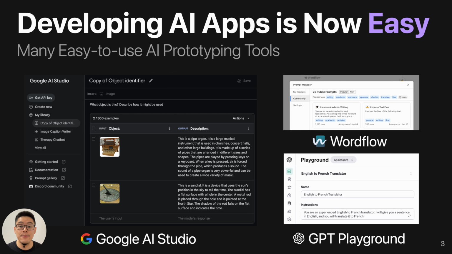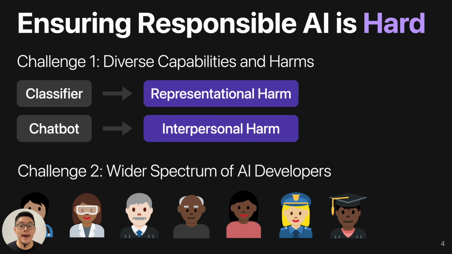While developing AI apps becomes easy, ensuring responsible AI becomes harder. We have two corresponding challenges. Because these technologies have different capabilities, there are also different ways the technology can go wrong. And we have also seen a wider spectrum of AI developers. Doctors, designers, and creative writers can all create their own AI apps. Many of them do not have a traditional computer science background, so they are not familiar with responsible AI practice.